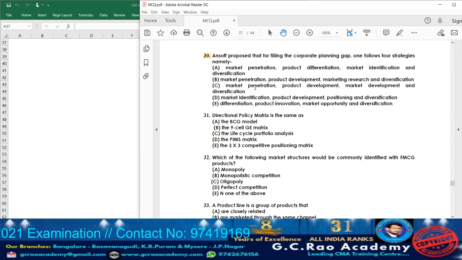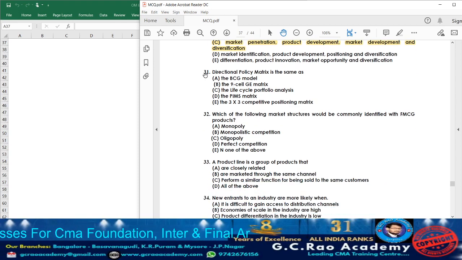Option B, market penetration, product development, but market development is missing, so B cannot be the answer. Option C, market penetration, product development, market development, and diversification. Option C will be the answer. These are the four strategies Ansoff proposes. Now moving on to question 31.